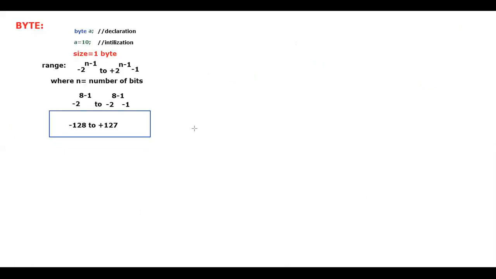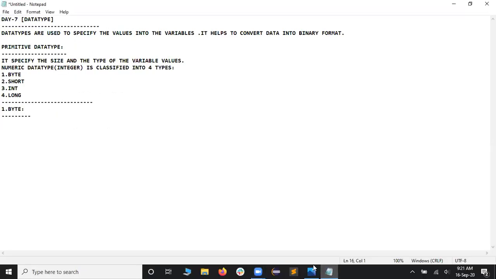I would like to tell you the internal implementations also, but before that, let me type and execute some of the examples so you'll get a better clarity. For that, I'll be going to the notepad now. Let me tell you the size first.